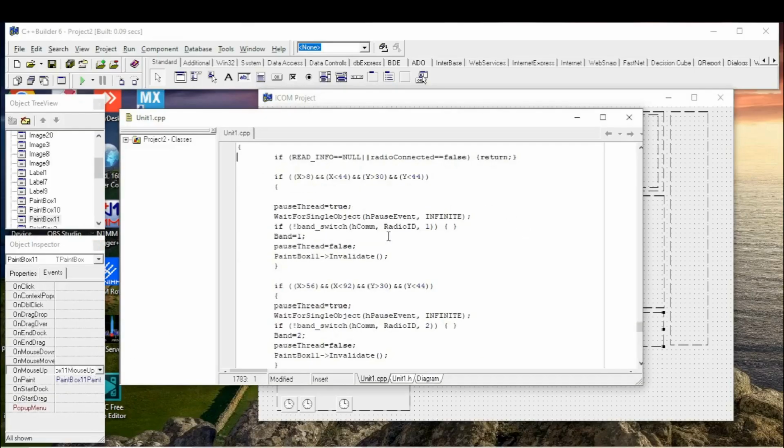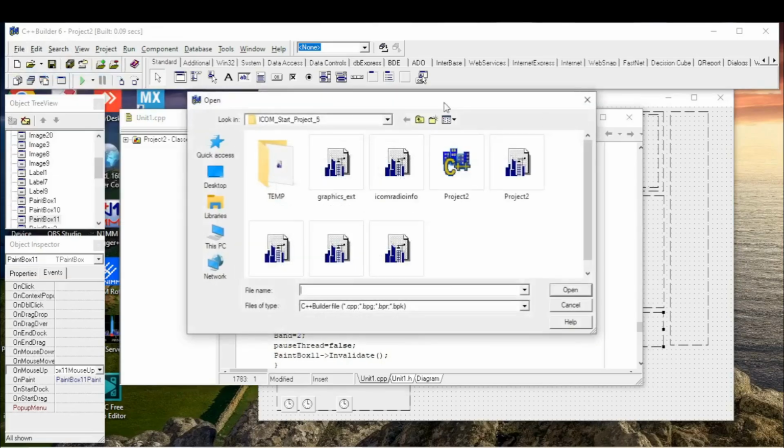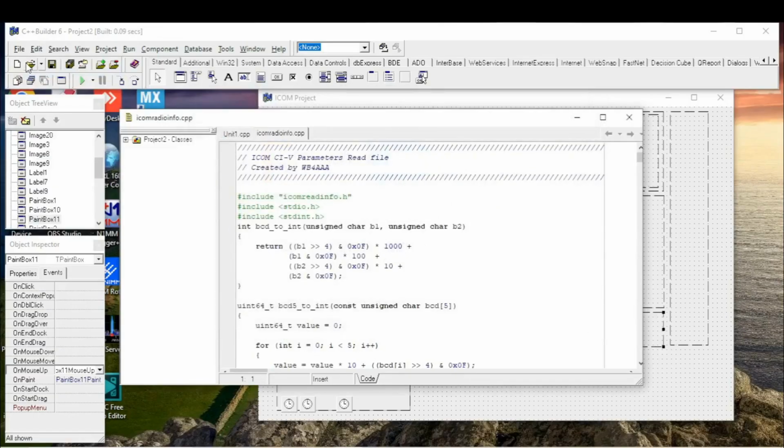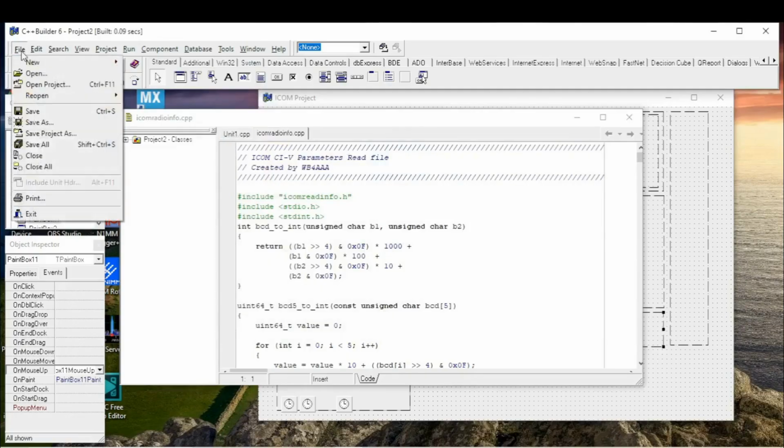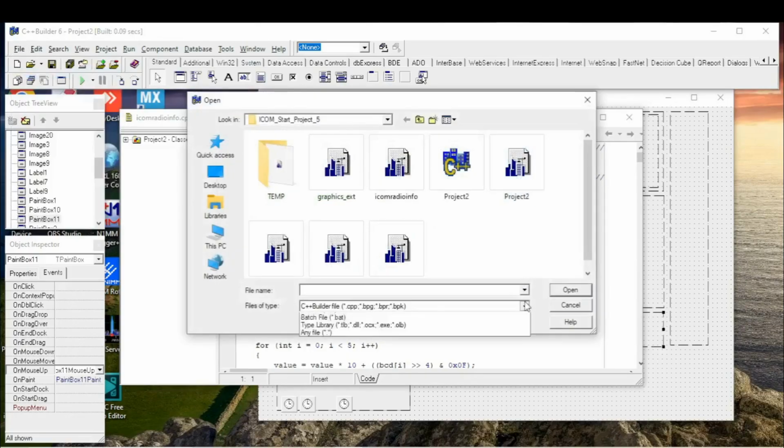Let's look at the bands. Also we use on mouse up event. So here we using, let's open our ICOM radio info file.